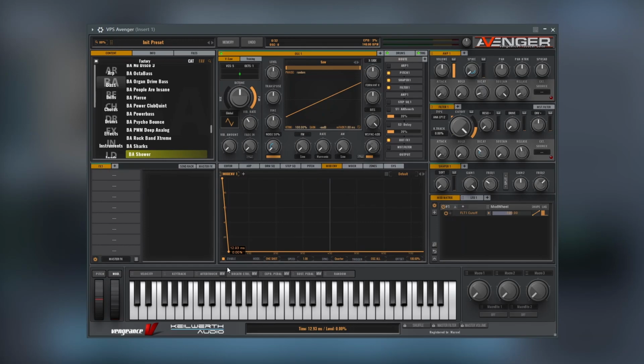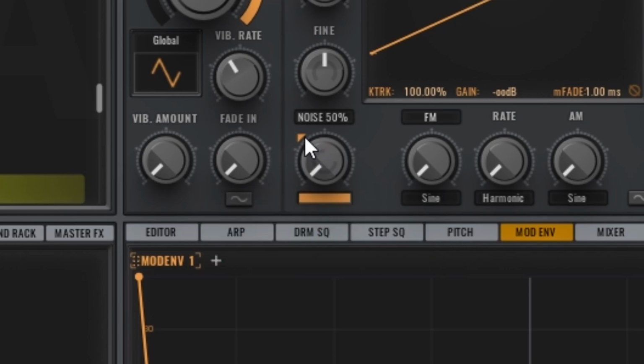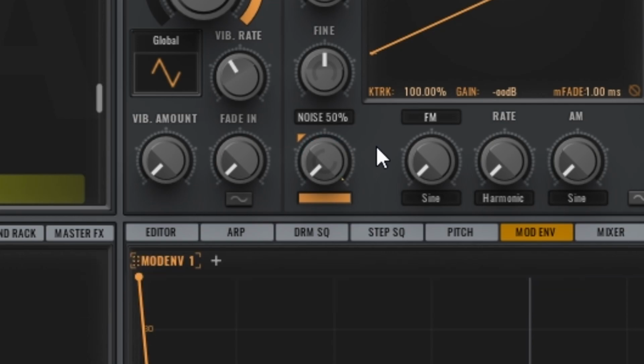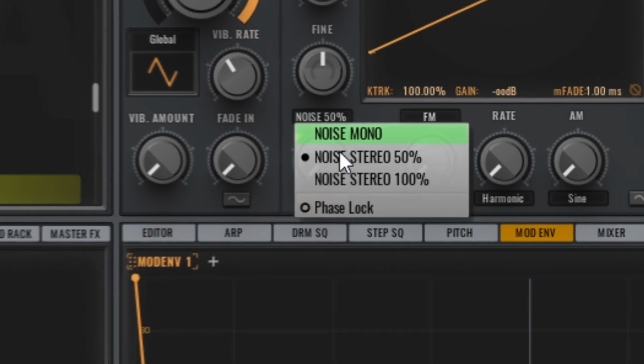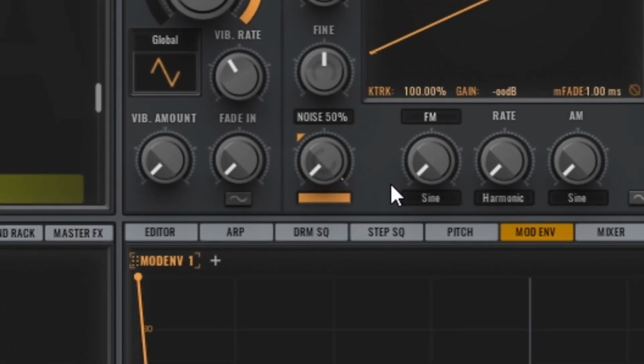Oscillator's noise is played with random phase. It is especially audible when you're using noise to make transient clicks. You can solve this by selecting phase lock function. Now we're getting the same click every time.